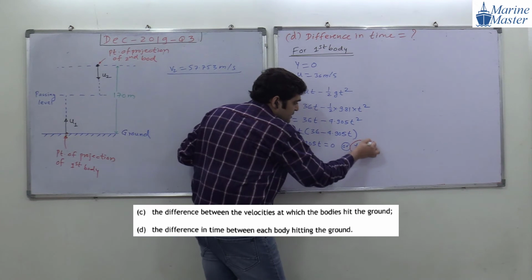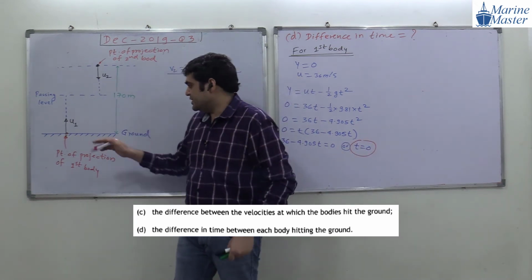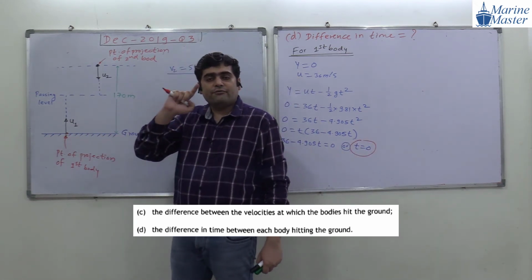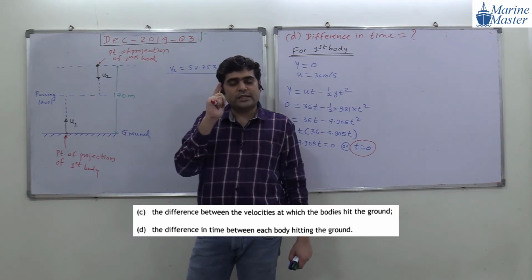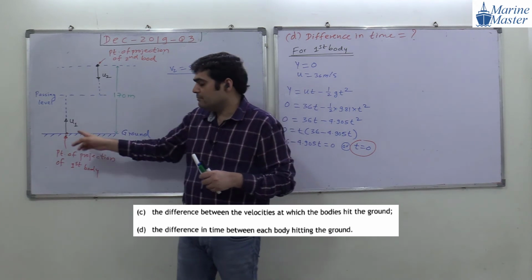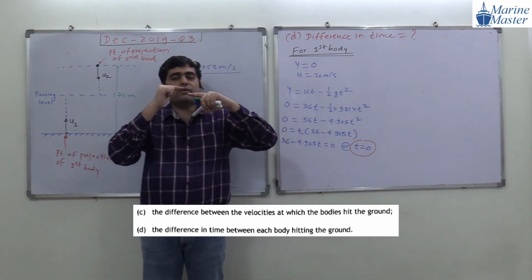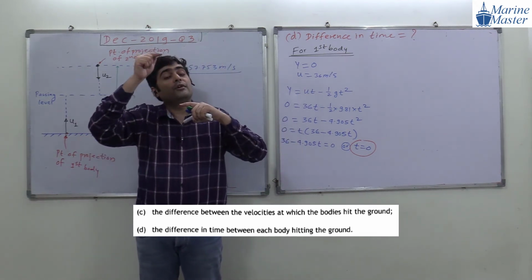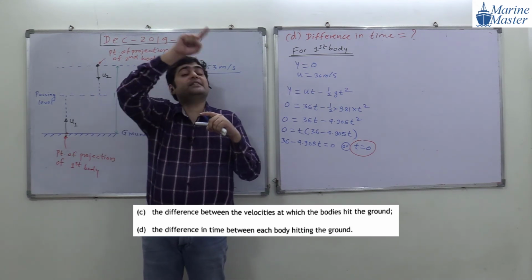So there are two scenarios: at the initial point, when the object is starting, t is equal to 0 and y is equal to 0, and y is again equal to 0 when the object is coming back.